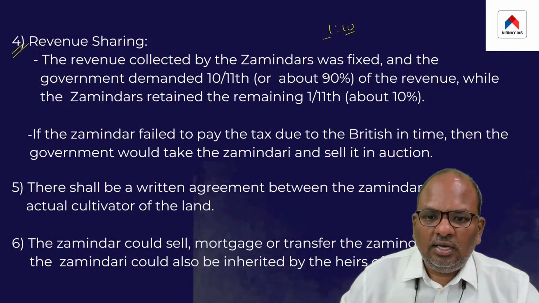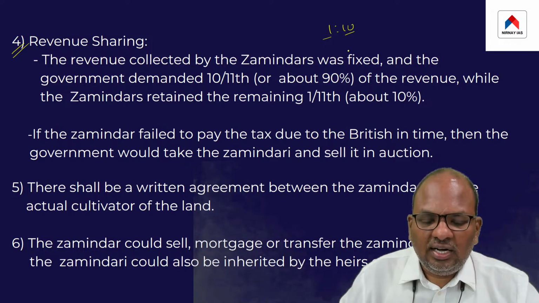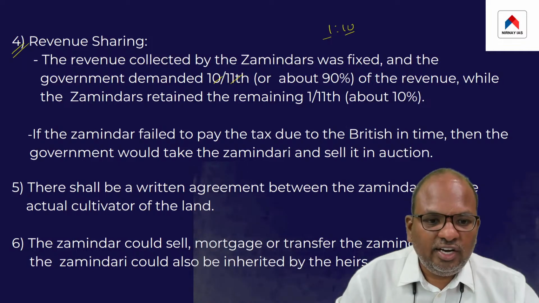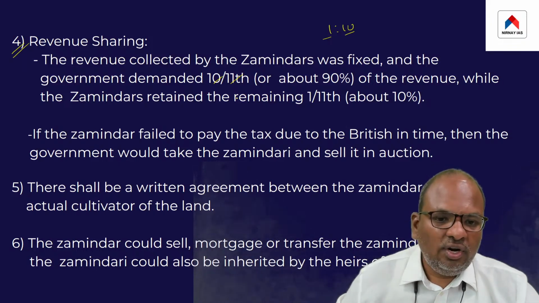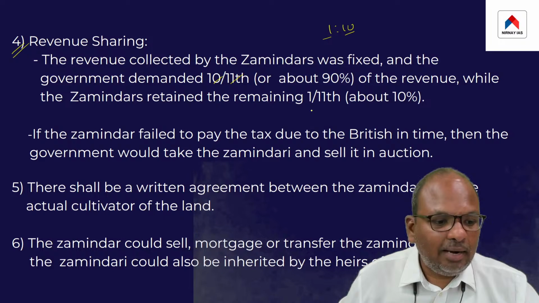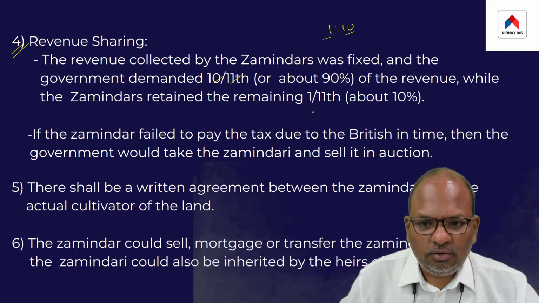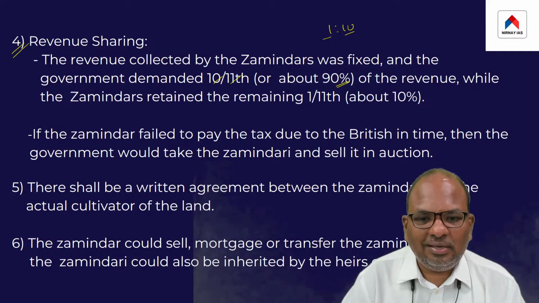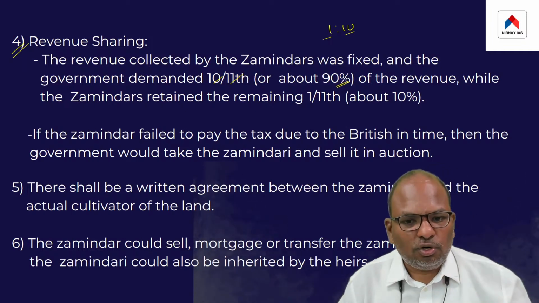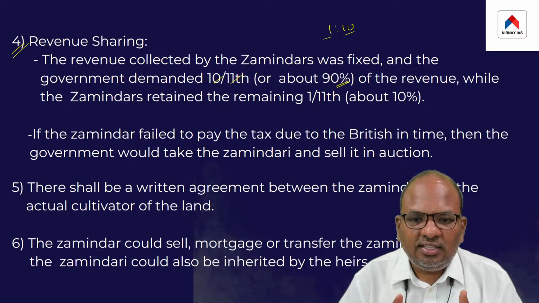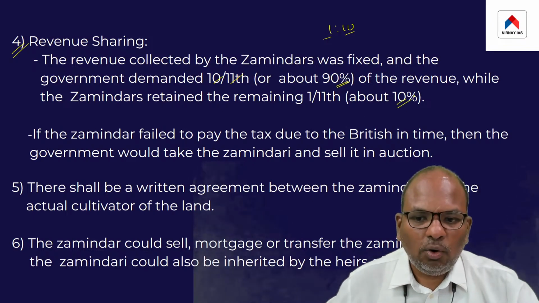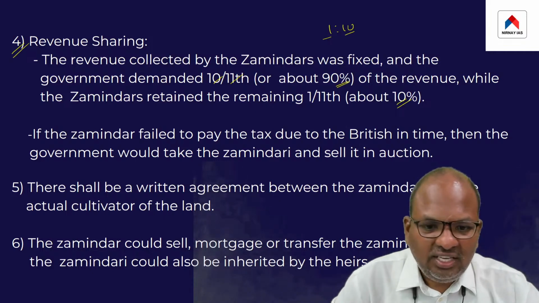That is, 10 out of 11 parts had to be given away to the British, and only 1 out of the 11 parts could be retained by the zamindar. So about 90% of the amount collected by the zamindars had to be deposited with the British, and the zamindars were allowed to retain only 10% of the amount they had collected from the peasants.